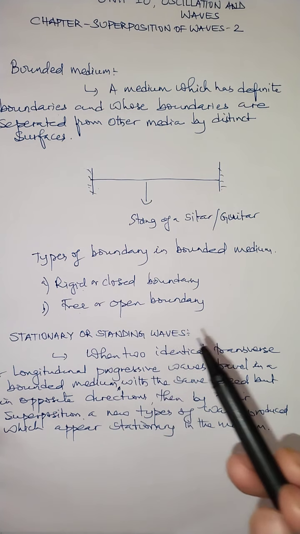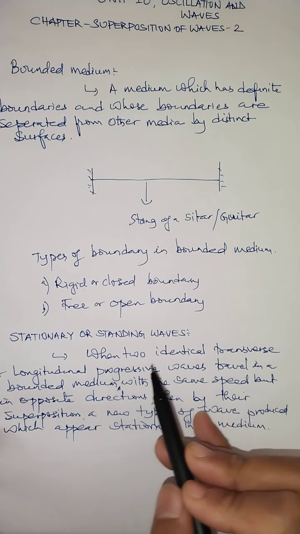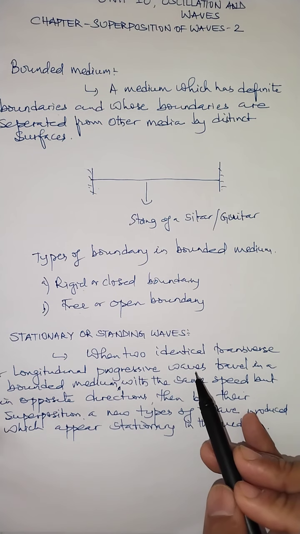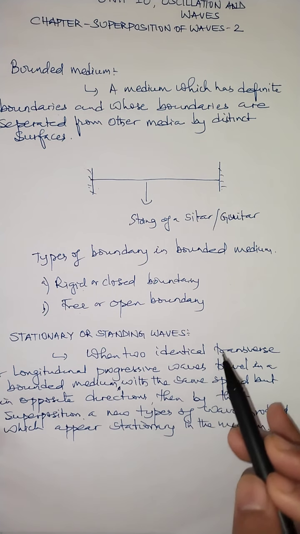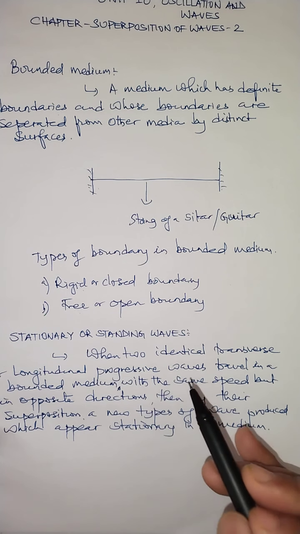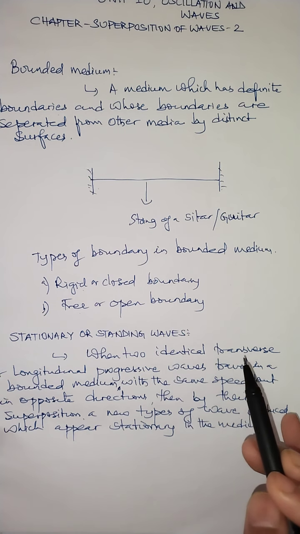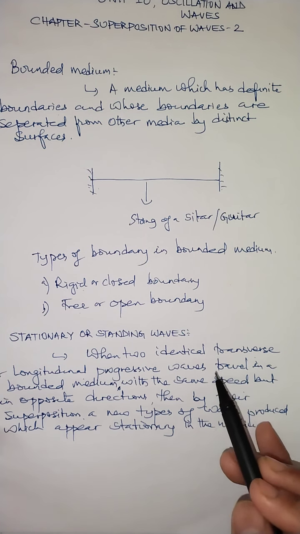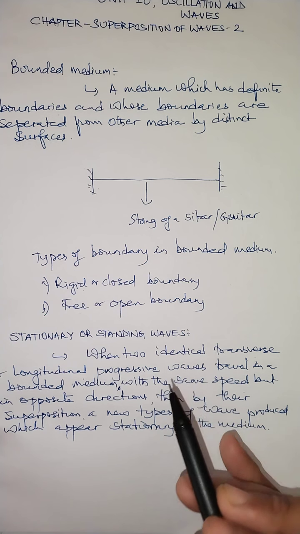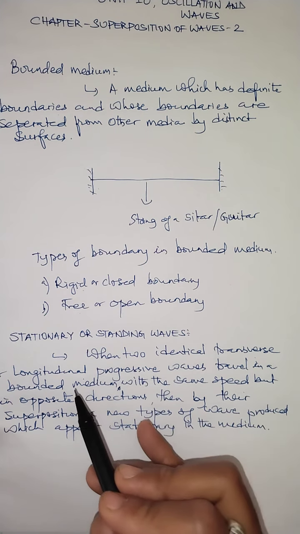Now this type of wave is basically observed in a medium when two identical transverse or longitudinal progressive waves travel. You know, progressive waves can be classified into two types: one is transverse wave, one is longitudinal wave. And this transverse or longitudinal wave which propagates in a medium is actually due to the vibration of the medium according to the direction of propagation of the wave. But it must be two identical waves, not only one: two identical transverse waves or two identical longitudinal progressive waves,